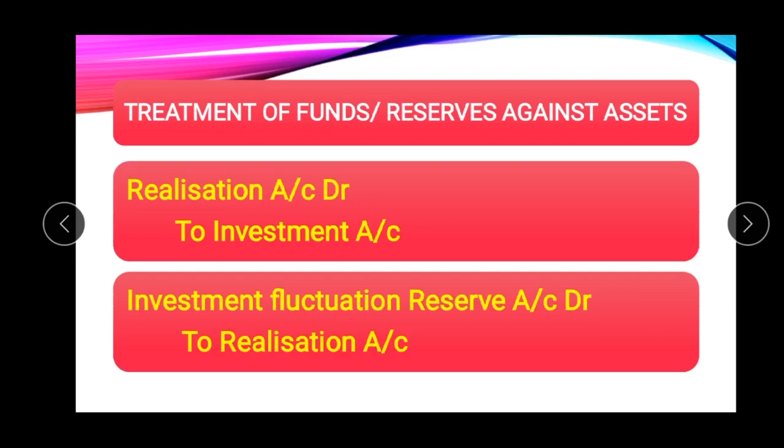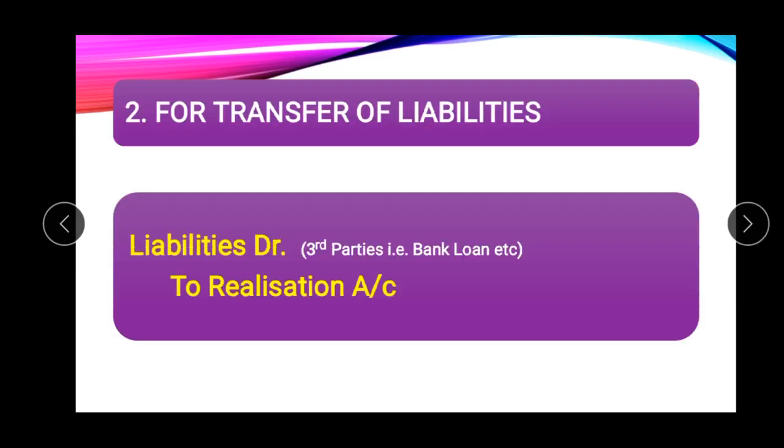So this is the treatment of assets. Next treatment is for transfer of liabilities. The liabilities' book value, only the third party's liabilities, should be transferred on the credit side of realization account. Because the liabilities are always having credit balance, but here we are going to close the liabilities account, that is why here liabilities account is debited.